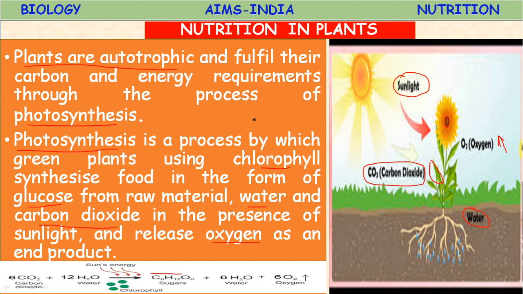The photochemical reaction during which simple inorganic substances like carbon dioxide and water, in the presence of light energy and chlorophyll, are converted into complex organic substances like glucose or starch is called photosynthesis. This process releases oxygen, or adds oxygen to the atmosphere.